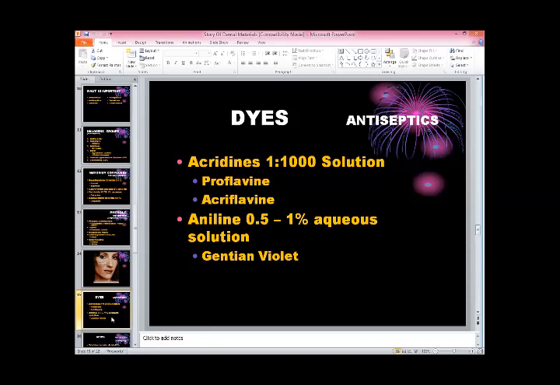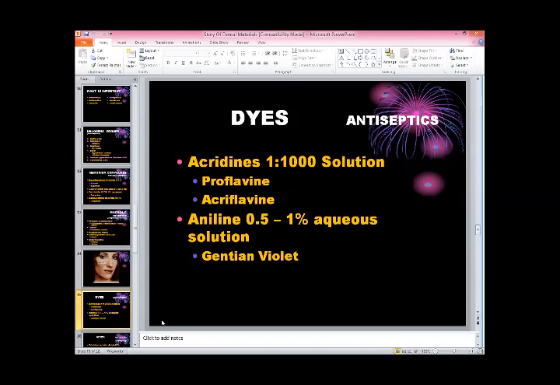And this aniline and gentian violet, we know, is a non-irritant dye, killing the bacteria, and very effective in oral ulceration.